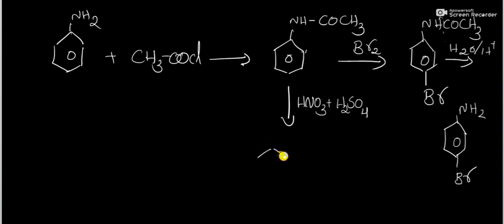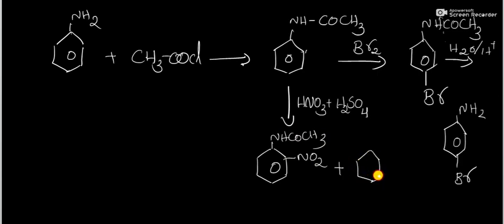ortho-nitroacetanilide and para-nitroacetanilide. NHCOCH3, NO2. This is our ortho-nitroacetanilide, plus we get para-nitroacetanilide, NHCOCH3 and the nitro group at the para position.